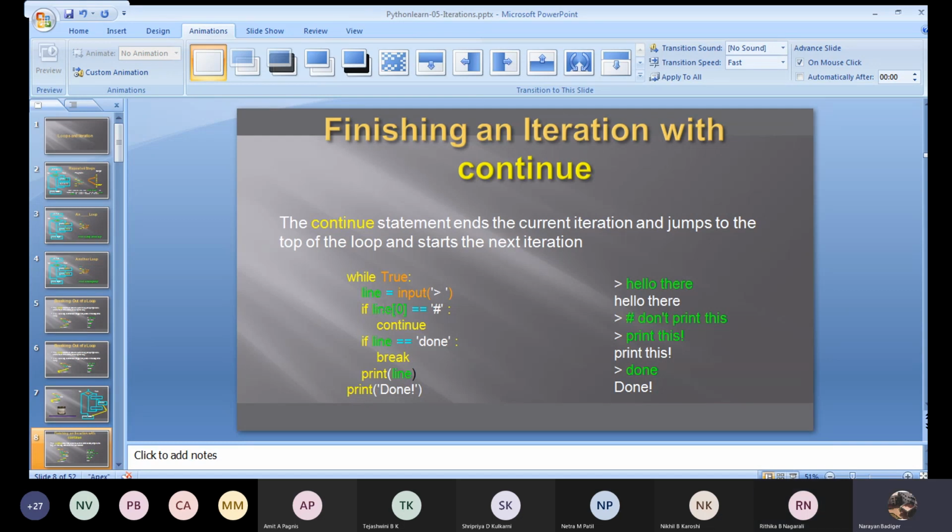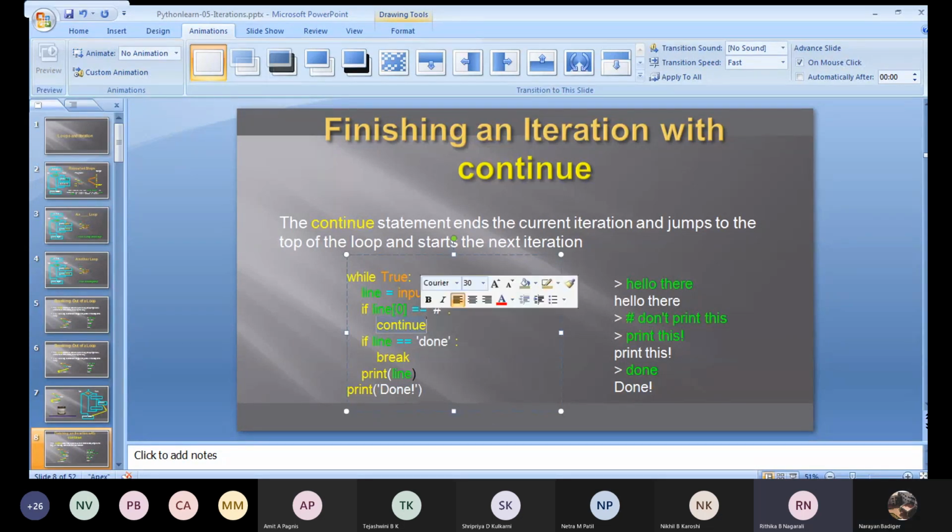Hash, don't print this. Now this is my input. Now what will be line of 0? Hash. So it comes inside. Continue. Now what happens? So it will be skipped. It stops the current iteration, jumps back to the top of the loop and starts the next iteration.